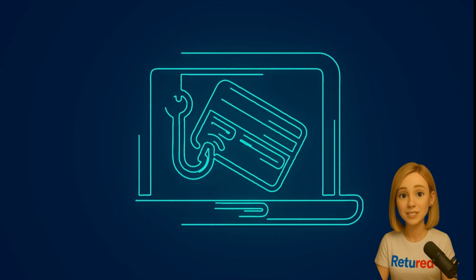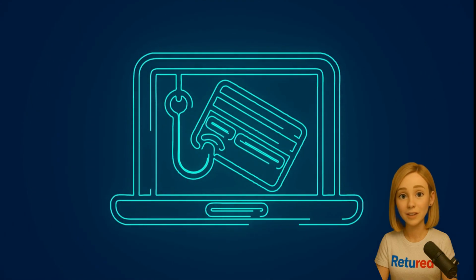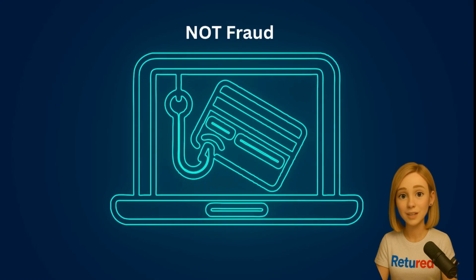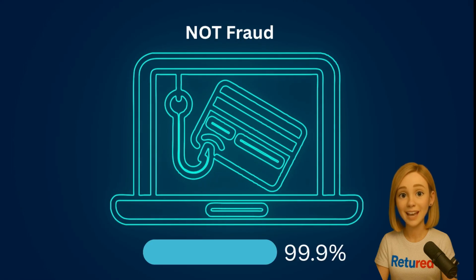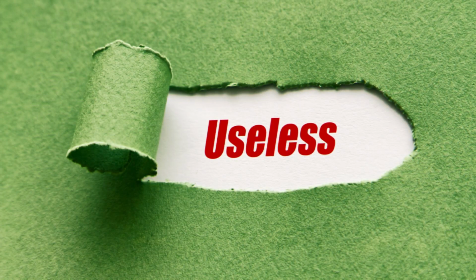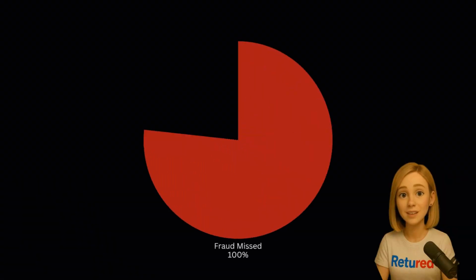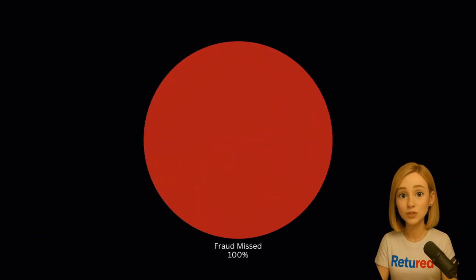If you use standard CCE, the model will quickly learn a clever trick to get a low loss. Always predict not fraudulent. It will be 99% accurate. But it will be completely useless because it will never catch the one case it was built to find. The voice of the rare fraudulent case is drowned out by the roar of the common legitimate ones. So how do we fix this?